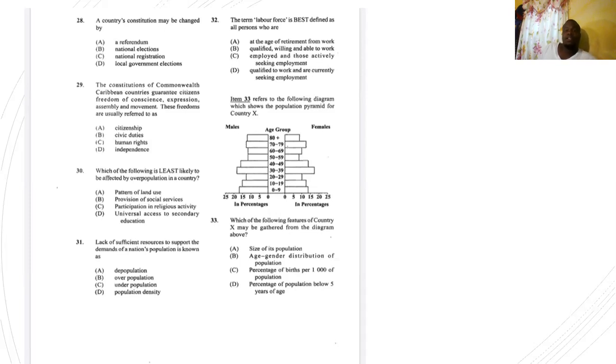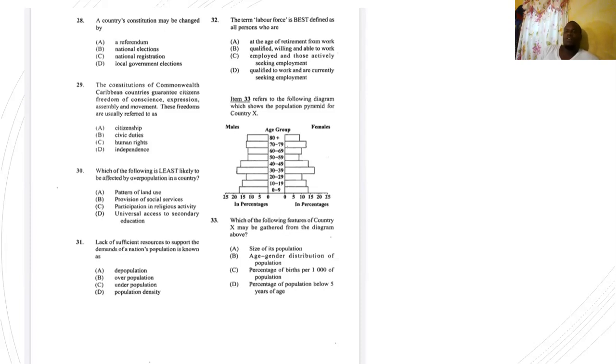actively seeking employment. So what about those who are unemployed but not seeking any work? Good. B says qualified, willing, and able to work. Let's get back to that. A says at the age of retirement from work. So what about those who are not at the age of retirement? So the best answer there is the labor force is all the persons who are qualified, willing, and able to work, whether they are employed or not. They are a part of the labor force.